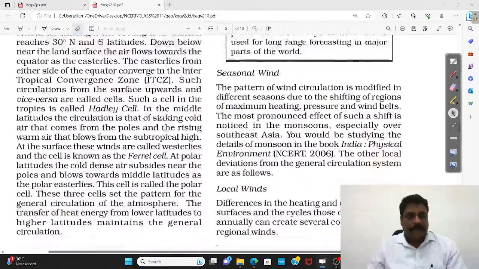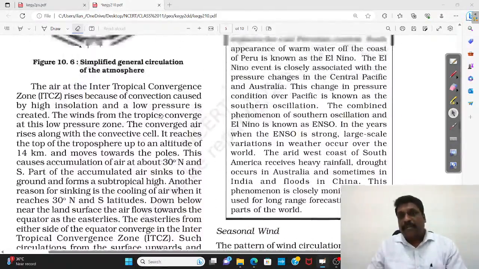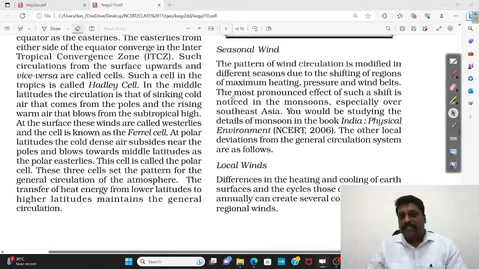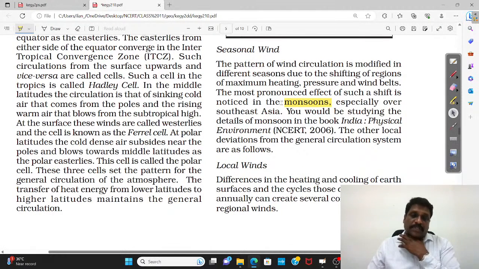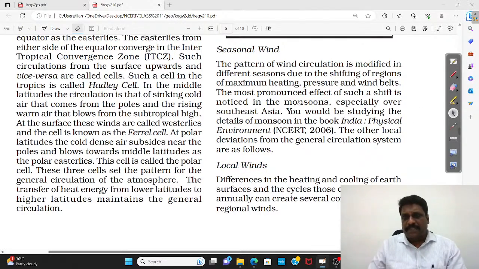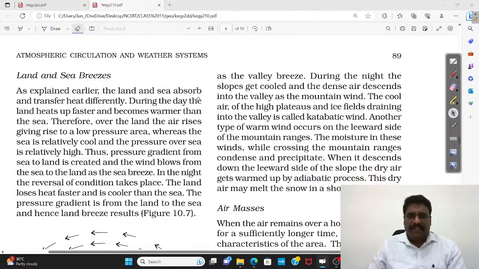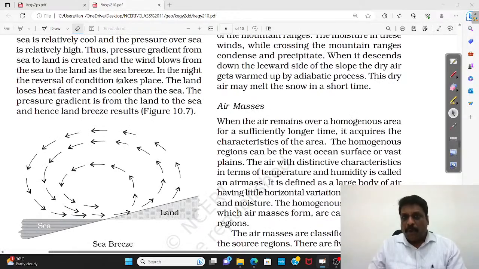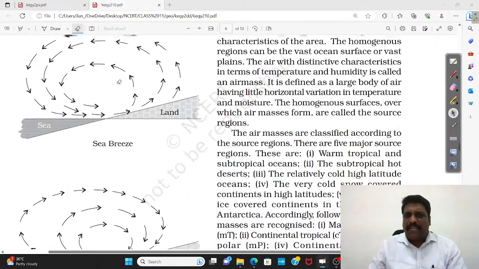Now, apart from the planetary winds, we do have seasonal winds. One of the finest examples of seasonal winds is the monsoon. When we talk about Indian geography, the monsoon also gets special emphasis. Then we have plenty of local winds, starting from cold winds, descending winds, and common winds like land breeze and sea breeze, mountain breeze and valley breeze, etc. Plenty of winds we have.